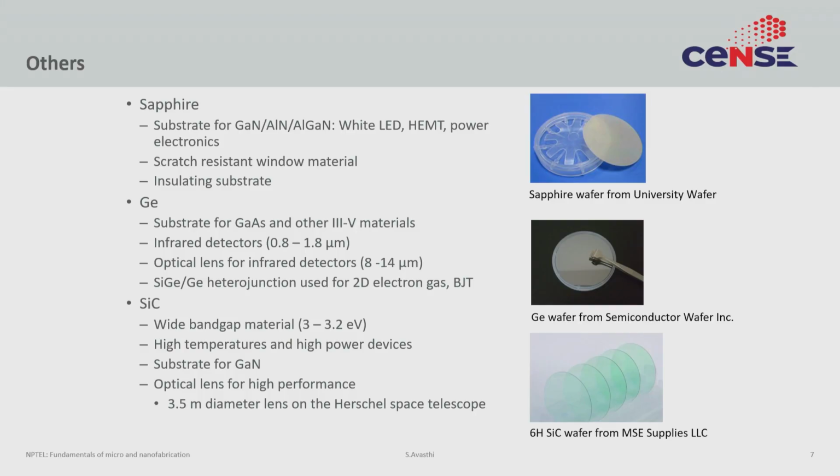Next is silicon carbide. Again, this is an alloy between silicon and carbon, which is a group 4 material. It is a very wide band gap material. If you look at the image on the right, you can see that the silicon carbide wafers tend to be transparent. That is indicative of their high band gap. However, the advantage with silicon carbide is also a very stable material. It can survive very high temperatures. The large band gap allows it to function at high temperatures. So, for high power devices where you want to flow a lot of current, silicon carbide devices have become very popular. It is also a substrate for gallium nitride, just like sapphire was.